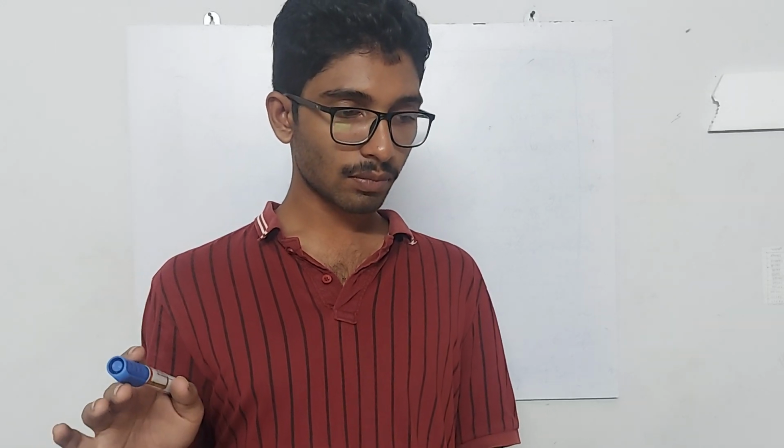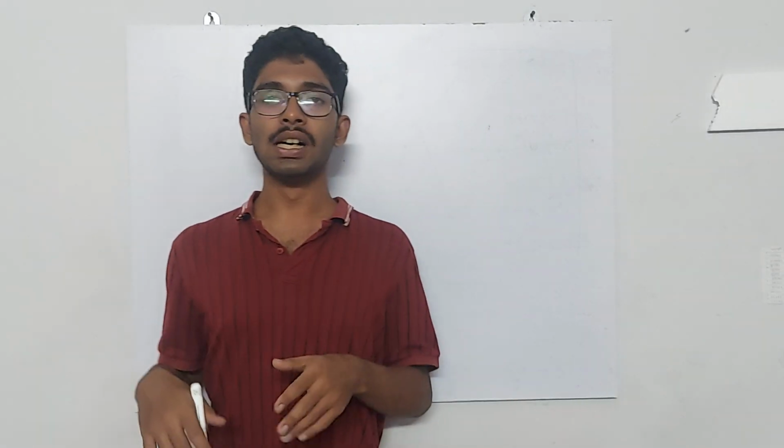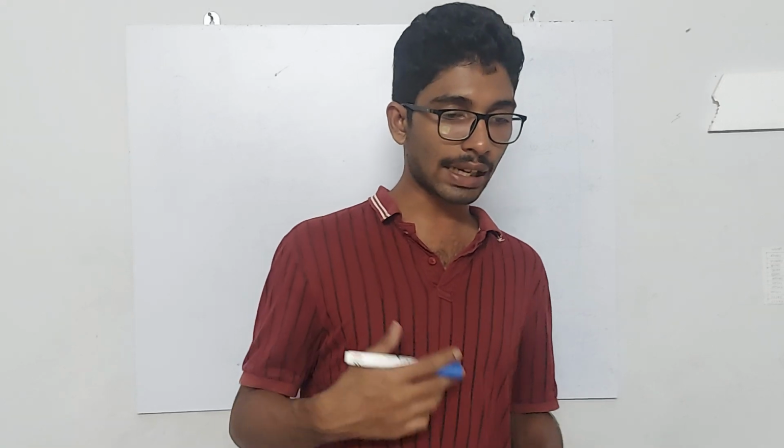But we never quantified it. We never derived any mathematical equations to find its value.